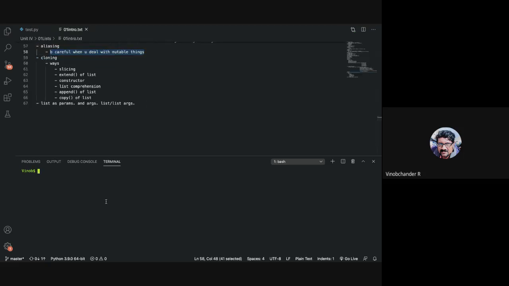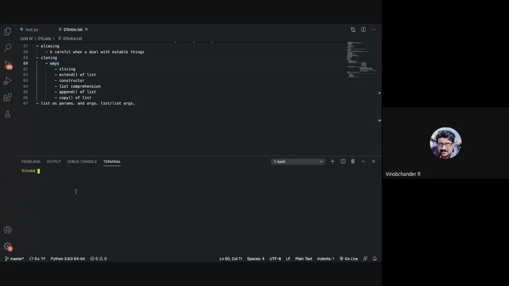Okay, next is cloning. Now, what is cloning, guys? How is it different from aliasing? This will have a separate memory location. Yeah, it is copying. Cloning is when you want to have a copy, right? And if you want to also retain your original, right? Typically, when you make use of a mutable, and if you want to have a copy of the mutable data and also retain your original, you clone it. So that is the definition of cloning, right?